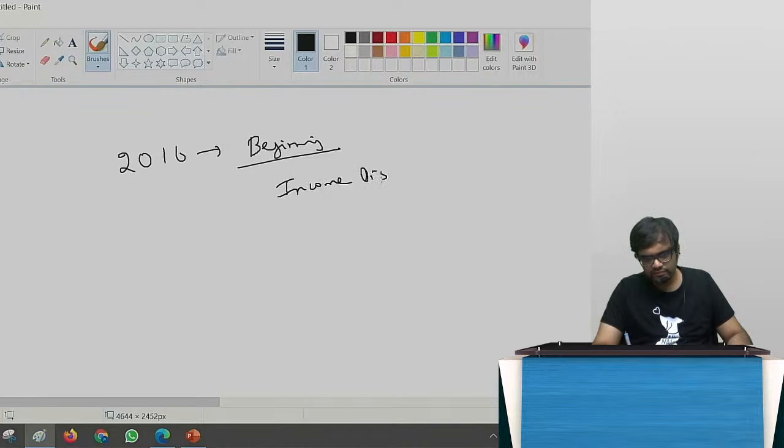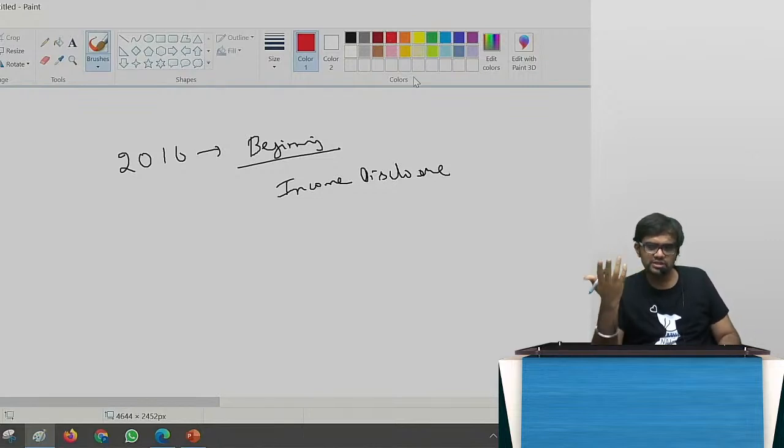Remember? Income disclosure scheme. They said, please come and disclose all your wealth, correct? And what will you do when you disclose all your wealth? You will come and take 55%, give me 45% tax. Cool, no questions asked. You have not been filing your returns properly. You have a lot of hidden income.